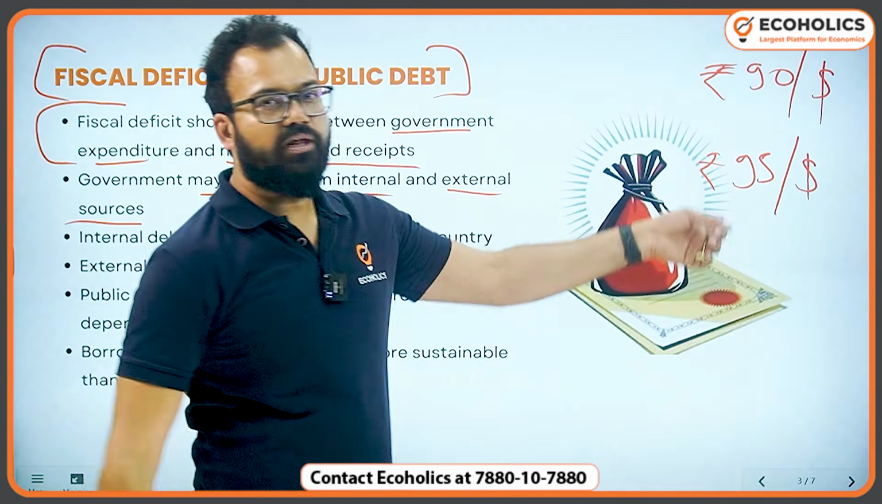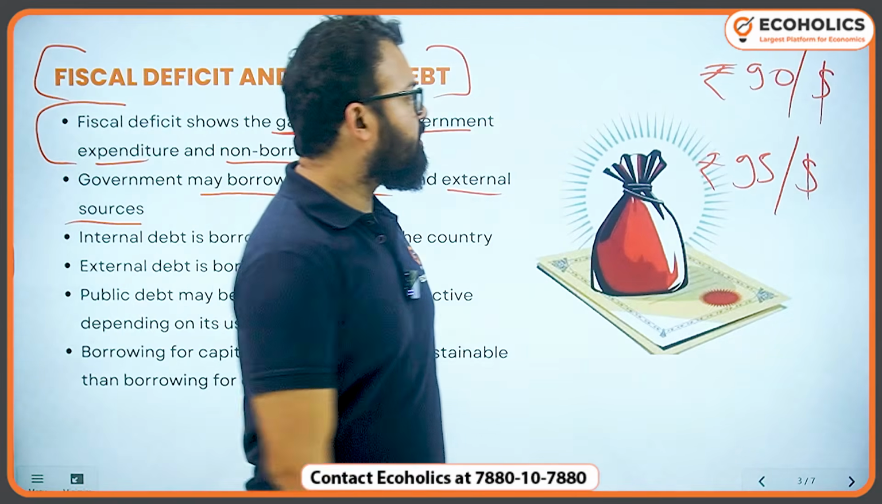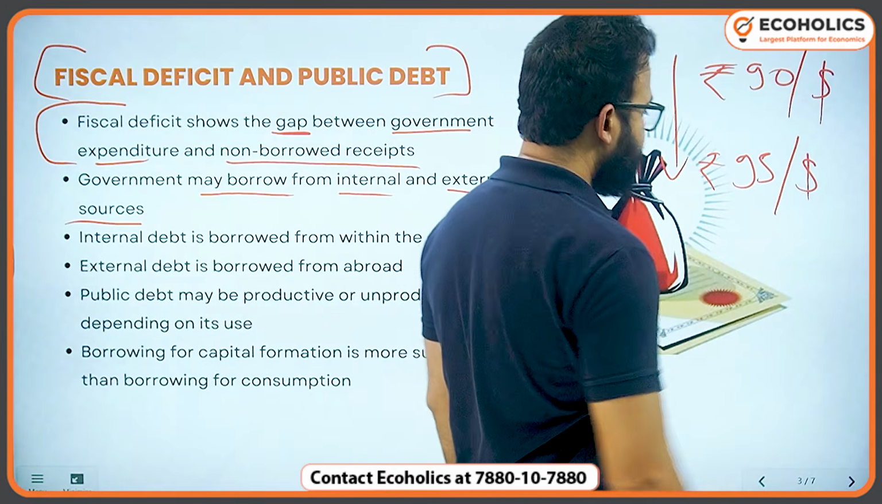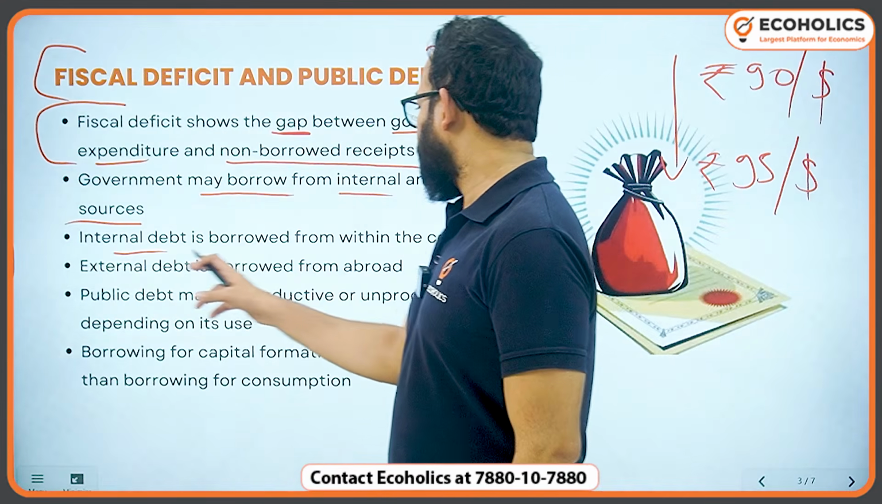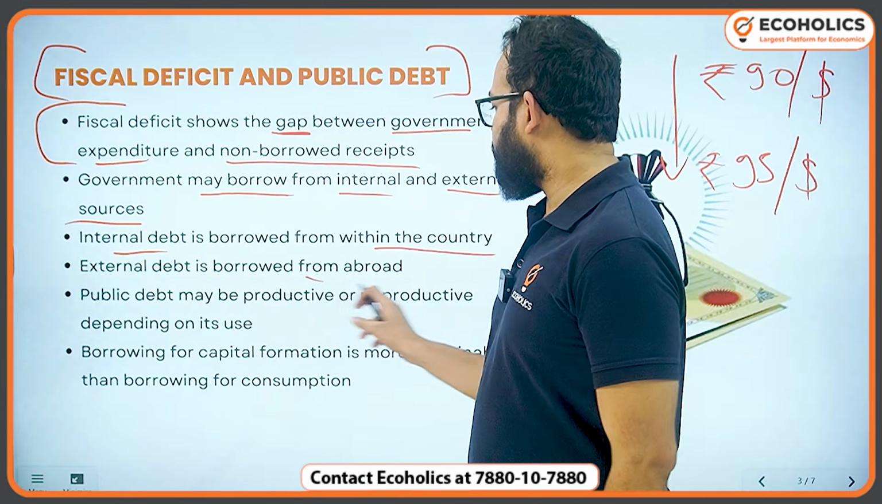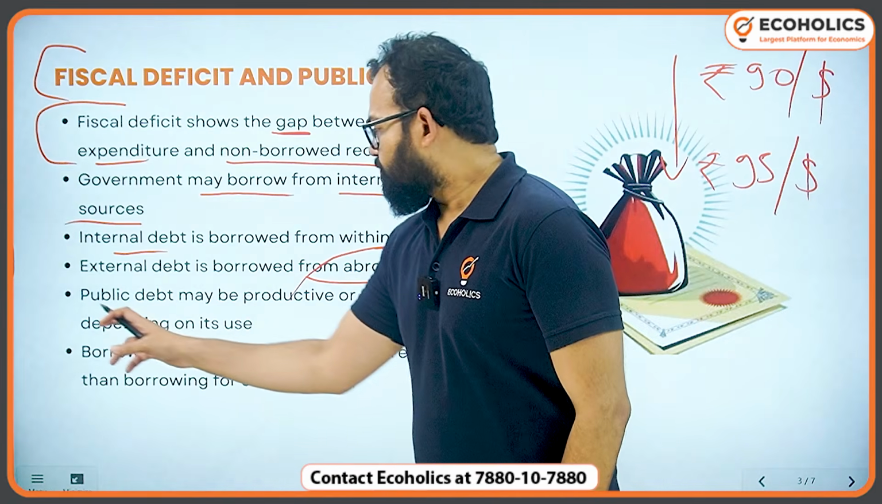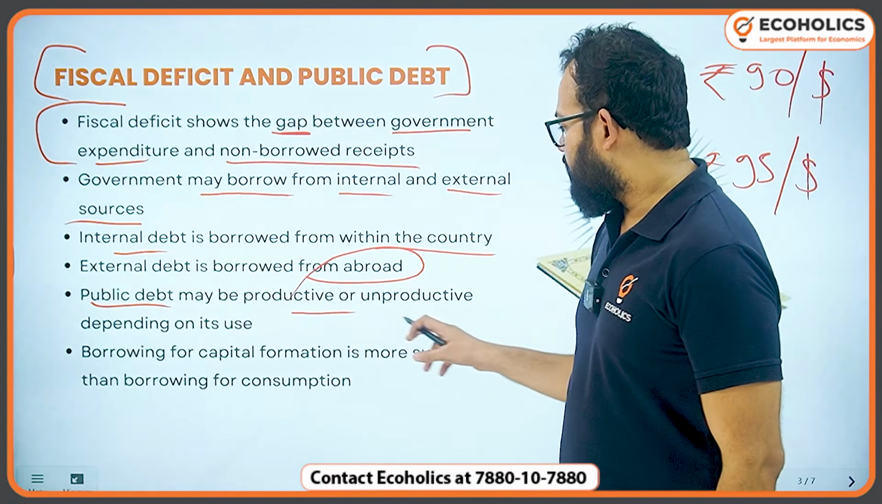It means for every dollar I have to pay extra 5 rupees. So depreciation creates a problem for the borrower. Internal debt is borrowed from within the country, external debt from abroad. So public debt may be productive or unproductive.